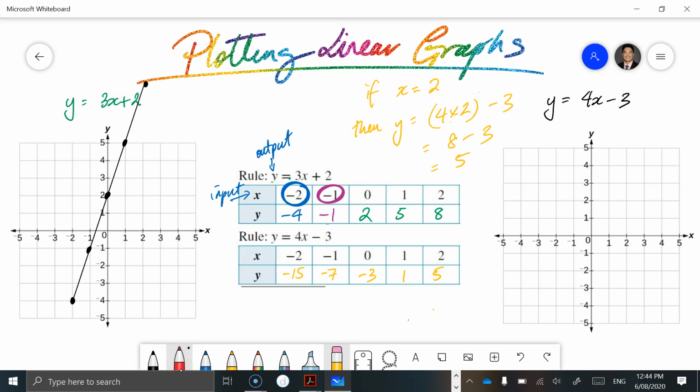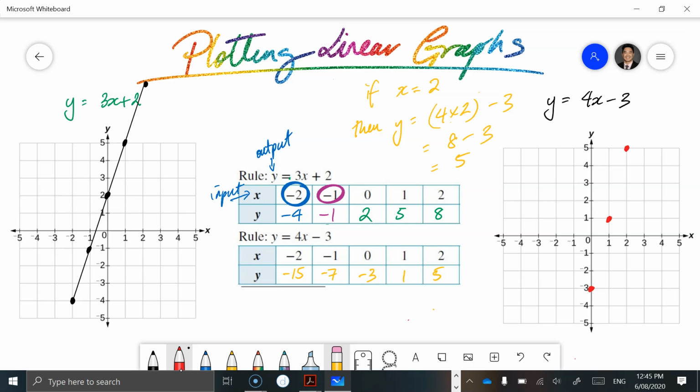So let's go backwards with 2 and 5. So x is 2, y is 5. We're going to put that there. When x is 1, y is 1. So we're going to put that there. When x is 0, y is negative 3. And then obviously we've run out of space, but negative 1 and minus 7.